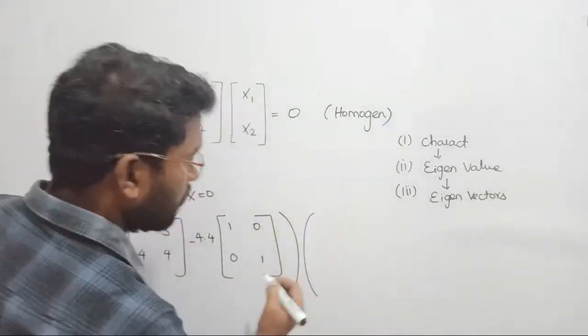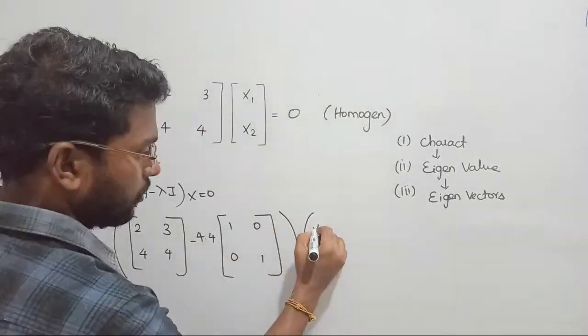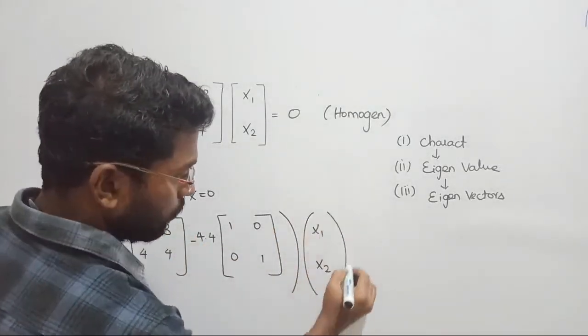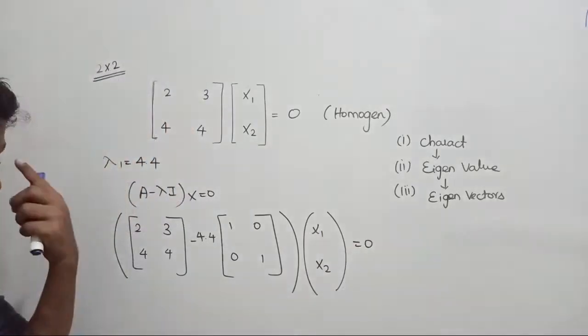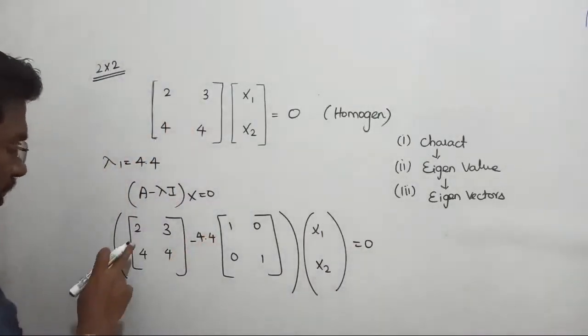We have to consider the vector also now. That is going to be x1, x2, and it becomes equal to 0. Now we shall proceed further. Write the equation for this.